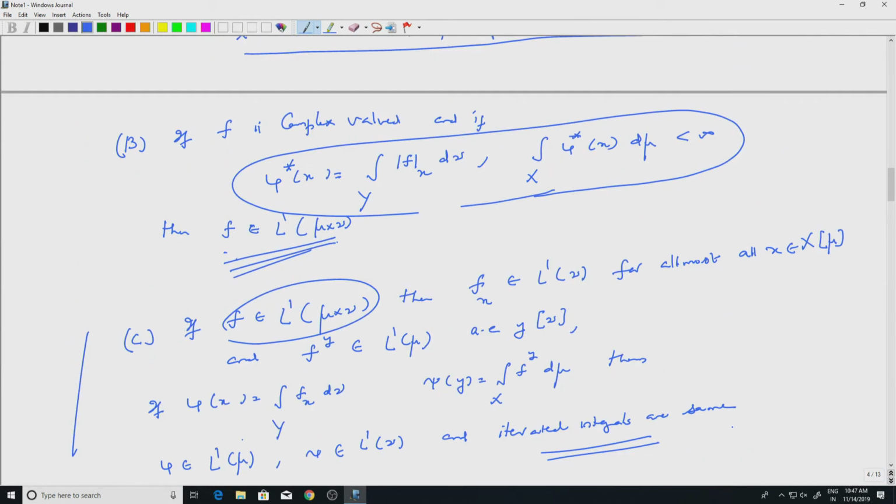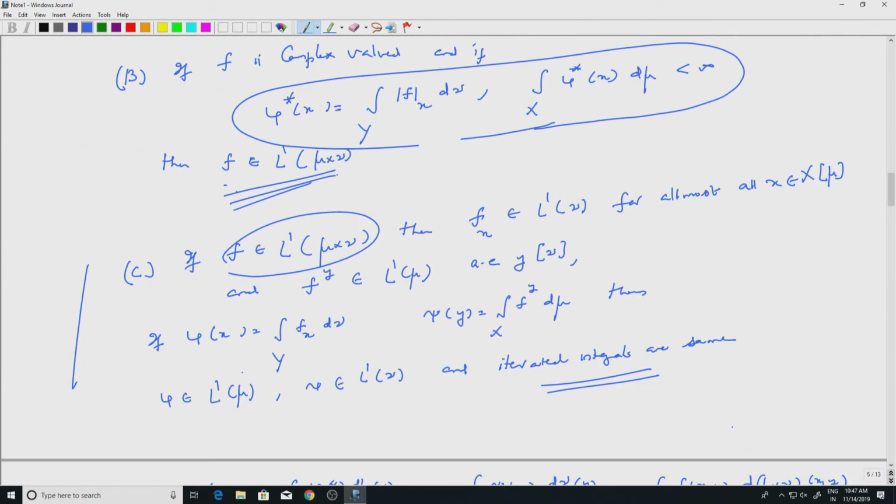Let us go back to the statement. So we have this and this, they are measurable and they will be in L1 because their integrals are finite. So we have just proved that if I look at the plus part and the negative part, then the integrals are finite. Okay, so we will stop here.